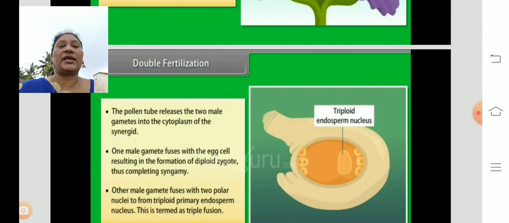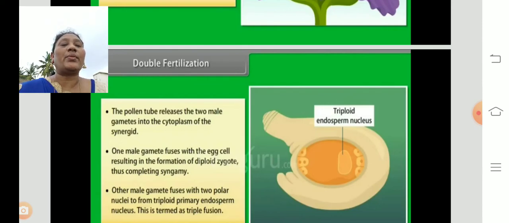You can see inside the structure of the ovary. One male gamete fuses with the egg cell, forming the diploid zygote. Diploid means two sets of chromosomes, thus completing syngamy. That first fusion is called syngamy. So the first male nucleus fuses with the egg nucleus, and this process of fusion is called syngamy.